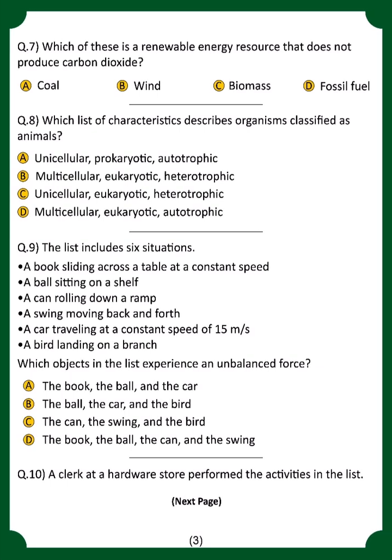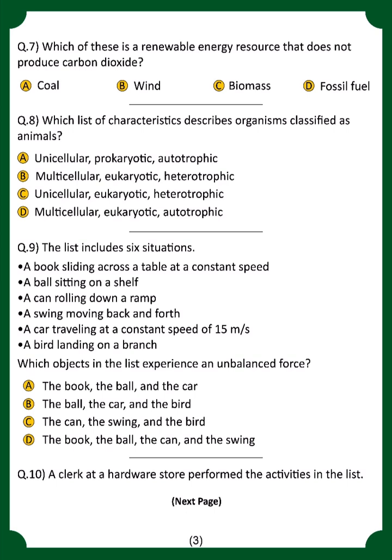Which of these is a renewable energy resource that does not produce carbon dioxide? That is the wind, because that is the only renewable energy resource. Question number 8. Which list of the following characteristics describes organisms classified as animals? Option number B, that is multicellular, eukaryotic, and heterotrophic. That is the correct option.